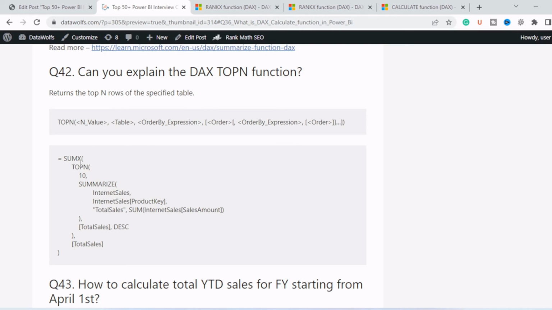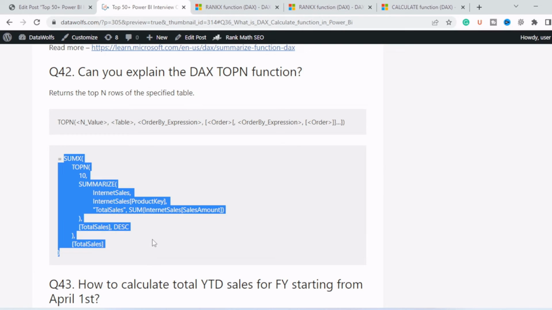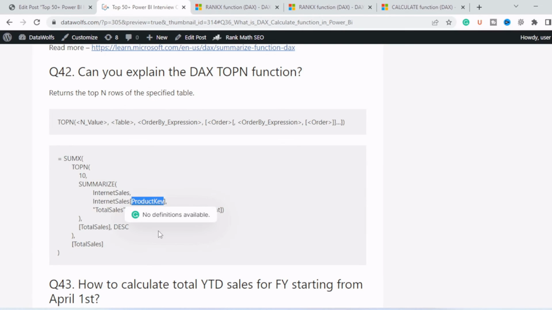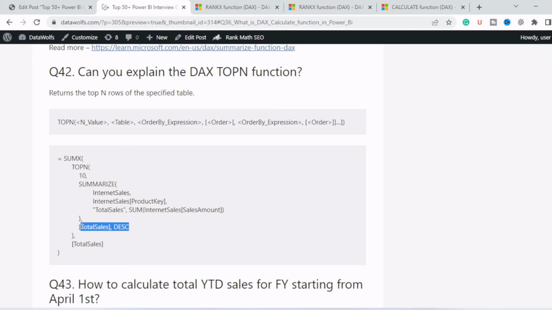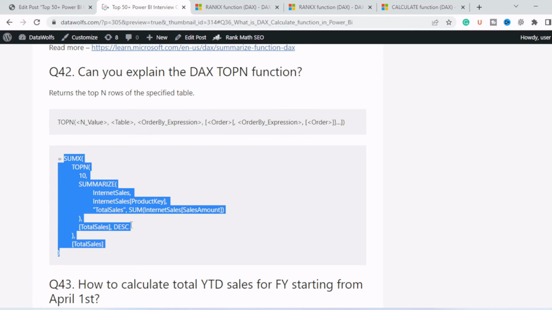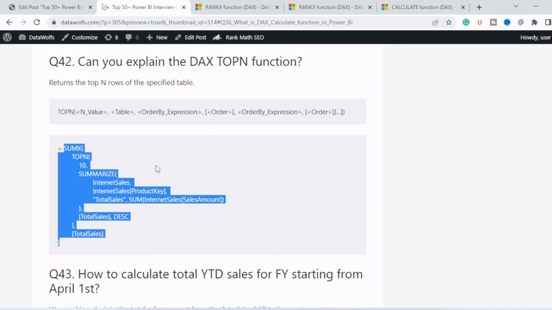So what we are doing in this example, we are summing up the sales of the top n products, top 10 products basically. So first, we are summarizing this internet sales table based on product key, and we are summing up the sales amount. Then we are selecting the top 10 rows of this summarized table and arranging them in descending order. Then we are summing up these top 10 rows. So it will give us the sum of the top 10 products.